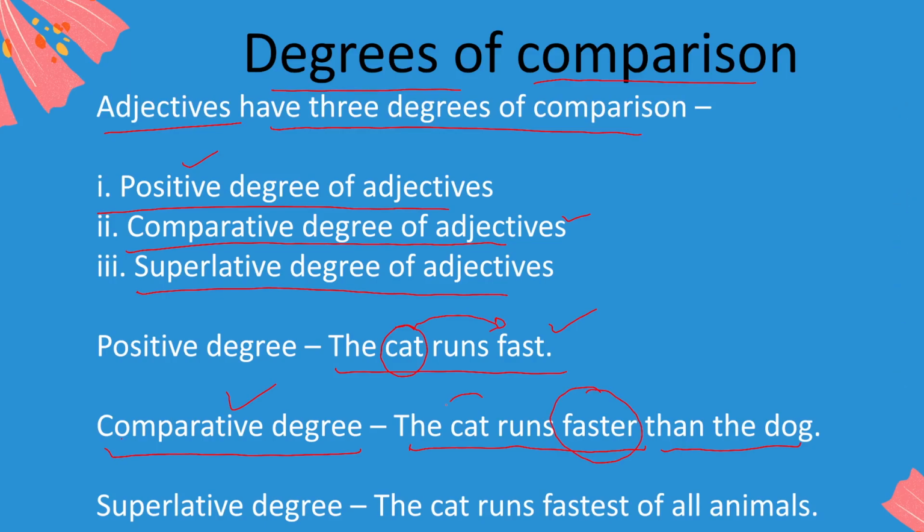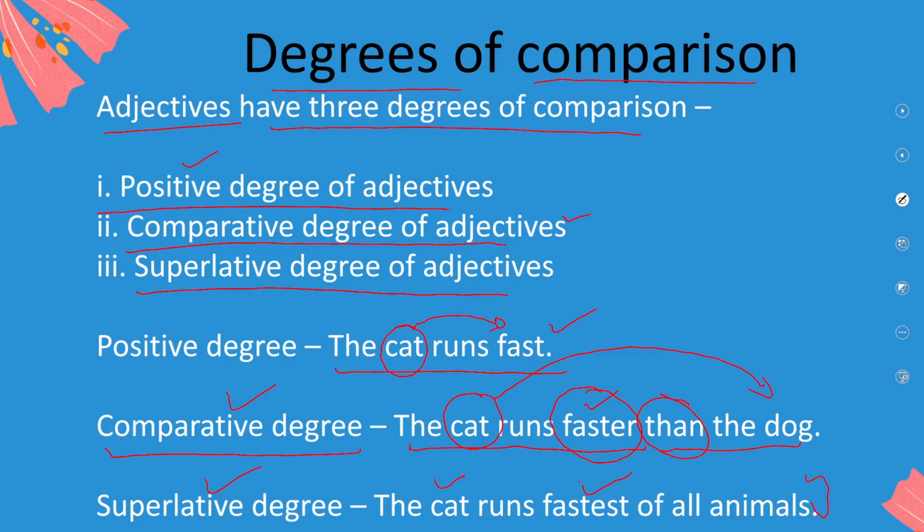Here, the cat's running is being compared with the dog, and we are using the word faster, adding er to it, and also then for comparison. So we are comparing two things. And for the superlative degree of adjective, we can say that what thing is the most highest and the fastest. The cat runs fastest of all animals. Now we are comparing cat with all other animals. There can be more than one and a lot of them.